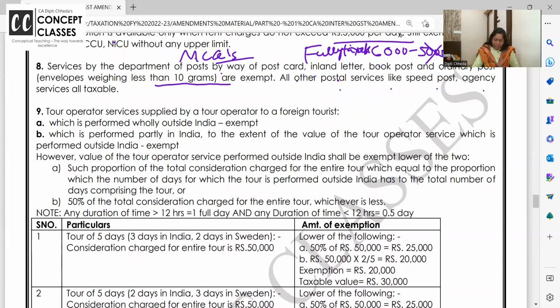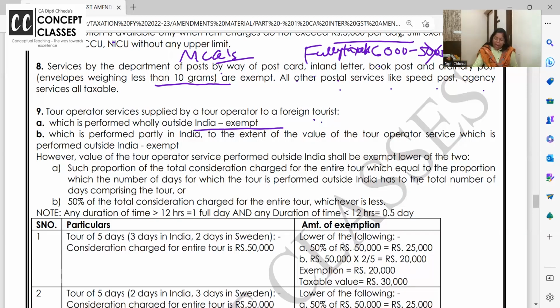So if you have given a tour related service to a foreign tourist which is performed wholly outside India, it is exempt, no problem. Sitting in India, you have arranged a tour for your customer in Switzerland for going to Turkey. It is exempt, because you are providing the service to a foreign tourist, and the service is also outside India, so India has nothing to do with it.